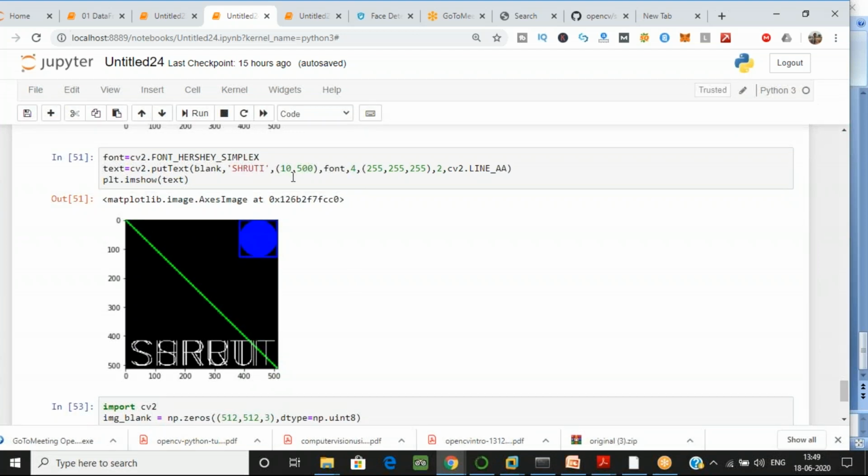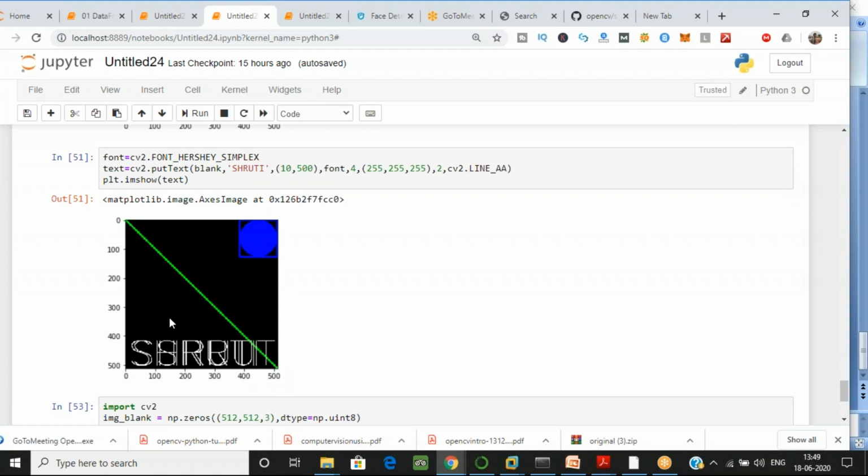Another is your font type which you want, which I have given already, and another is your font size, that is the scale which you want to give. Then after that, it's the color and the thickness, and this is the last argument, which is LINE_AA, the attribute normally used for the line type, because you want to specify which line type you want to use.